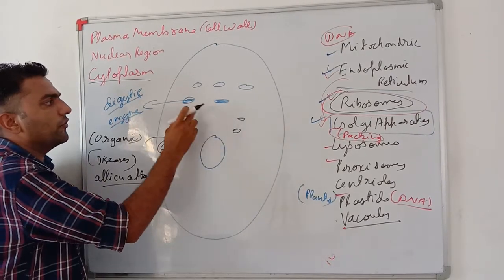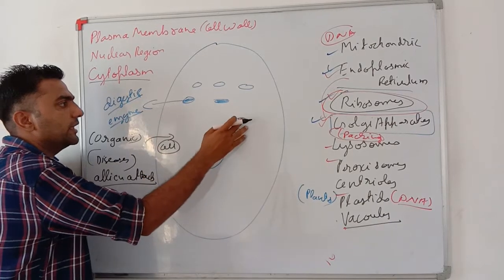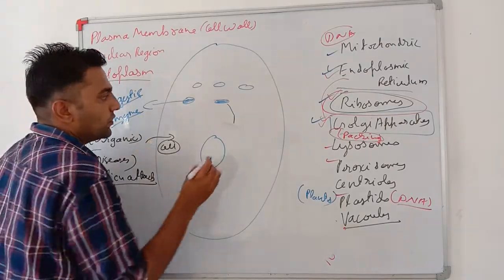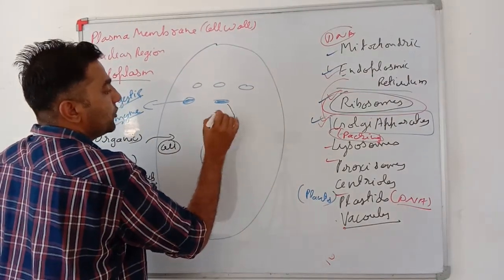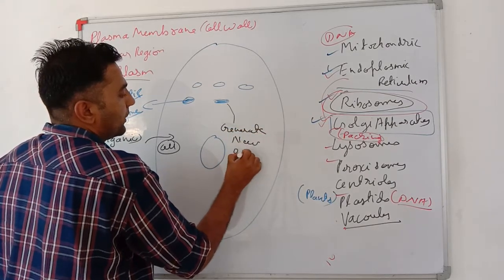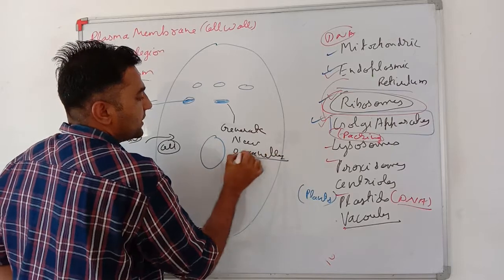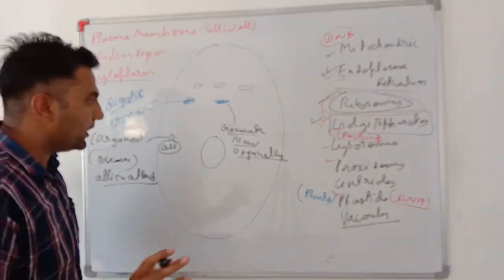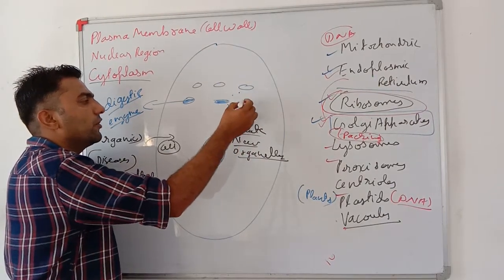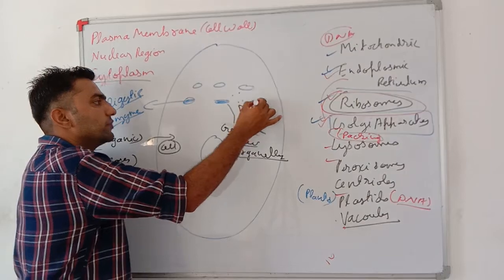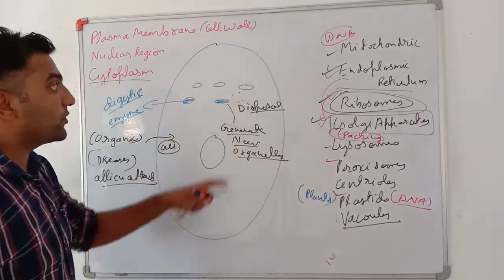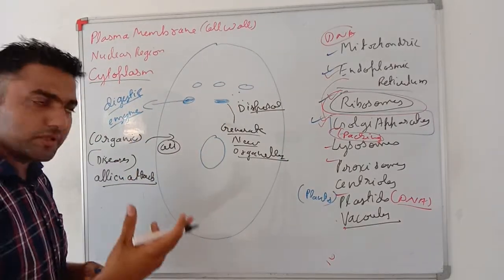Many times, let's say there is any ribosome or any endoplasmic reticulum part or any other organelle which is not functioning properly, it will also digest that material. It destroys the non-functioning organelles, and it helps in generating new functioning organelles. Moreover, it also digests other organic waste and helps in disposal of waste material. Most important, this is also known as the disposing part of our body, the garbage disposal.